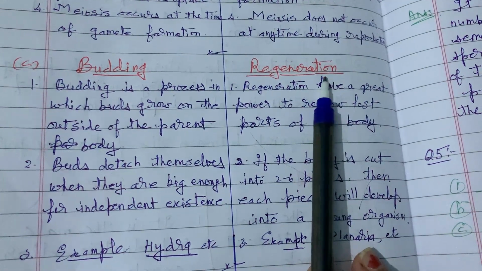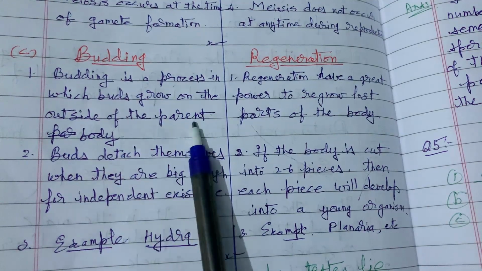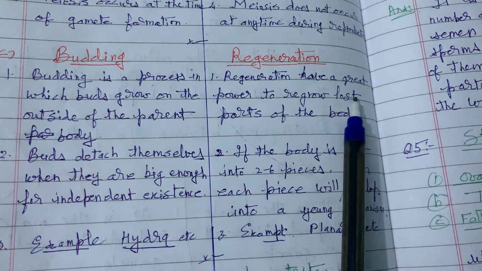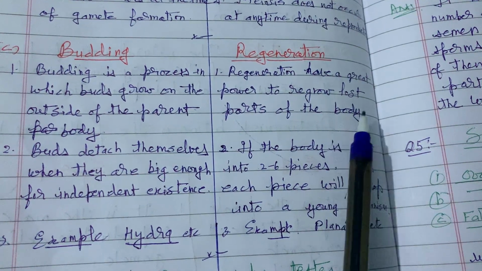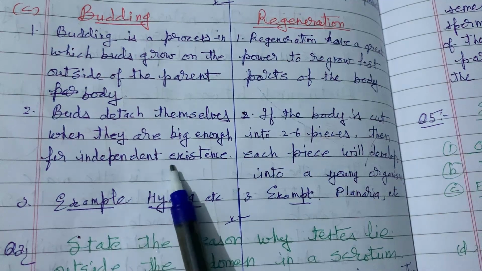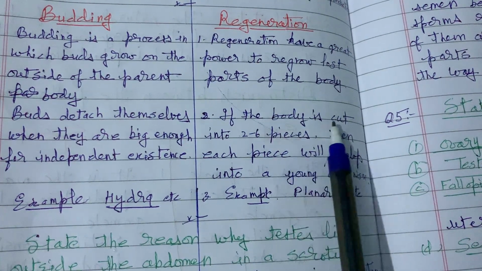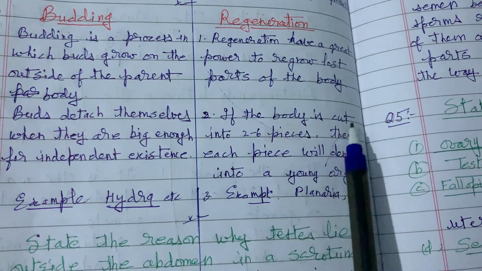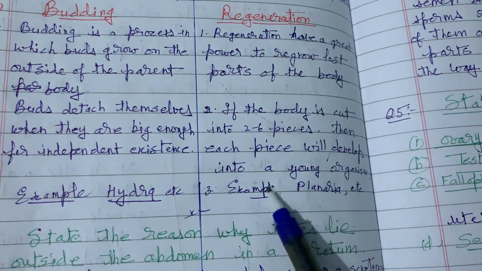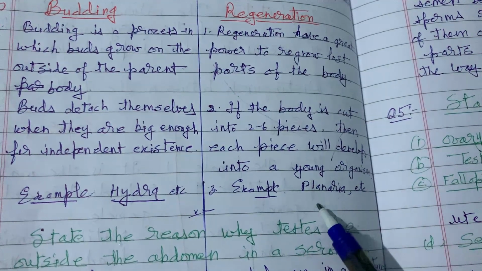Next, budding and regeneration. Budding is a process in which buds grow on the outside of the parent body. Regeneration is the great power to regrow lost parts of the body. Buds detach themselves when they are big enough for independent existence. For example, hydra. Regeneration: if the body is cut into 2 to 6 pieces, then each piece will develop into a young organism. Example, planaria. Regeneration also takes place in hydra.